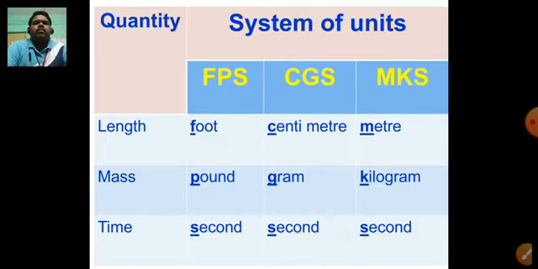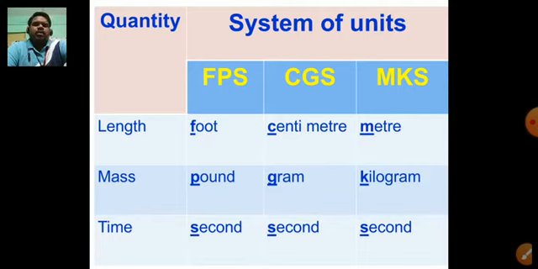Here we have taken some fundamental quantities like length, mass, time, and correspondingly we have written the names of the units in various systems like FPS, CGS, and MKS.